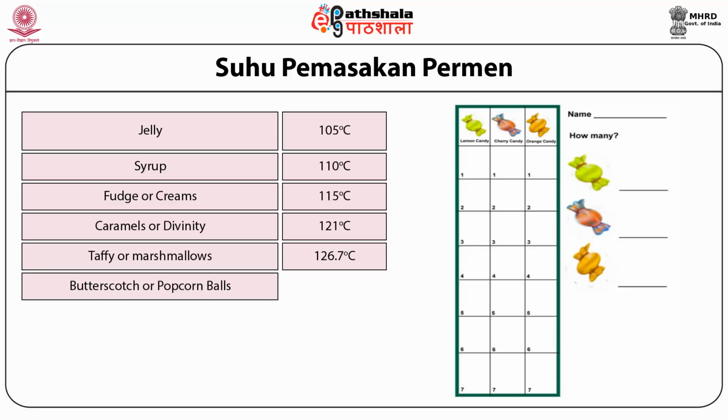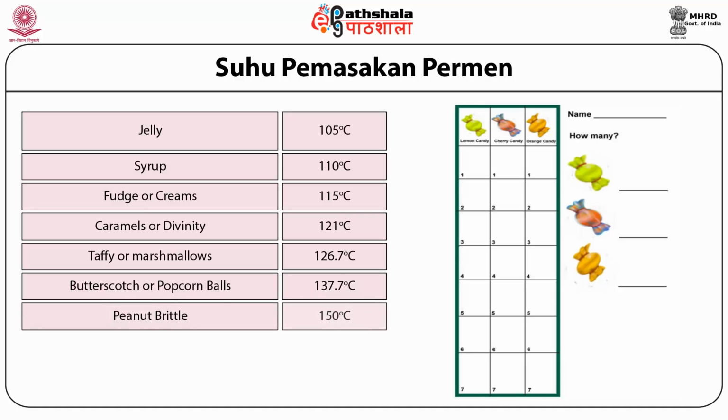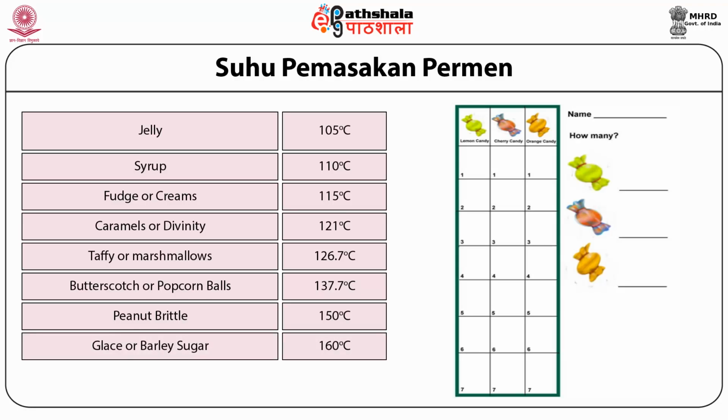Butterscotch and popcorn balls are made at 137 degrees Celsius, which is the soft crack stage. Peanut brittles are made at 150 degrees Celsius, which is the hard crack stage. And glaces and barley sugar, etc., are made at 160 degrees Celsius, which is the clear liquid stage.